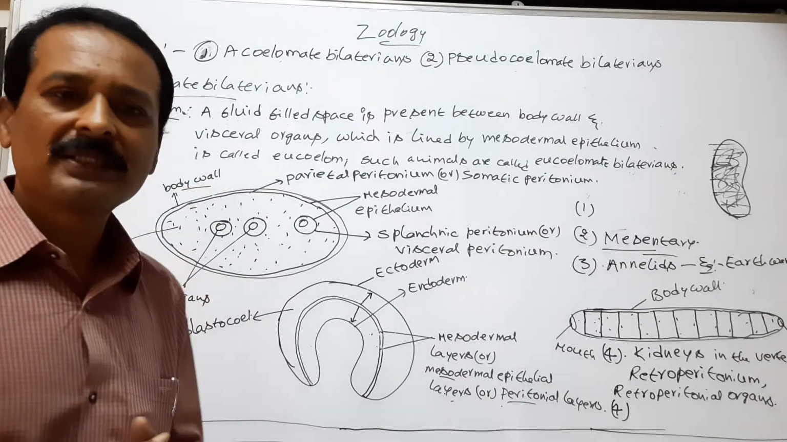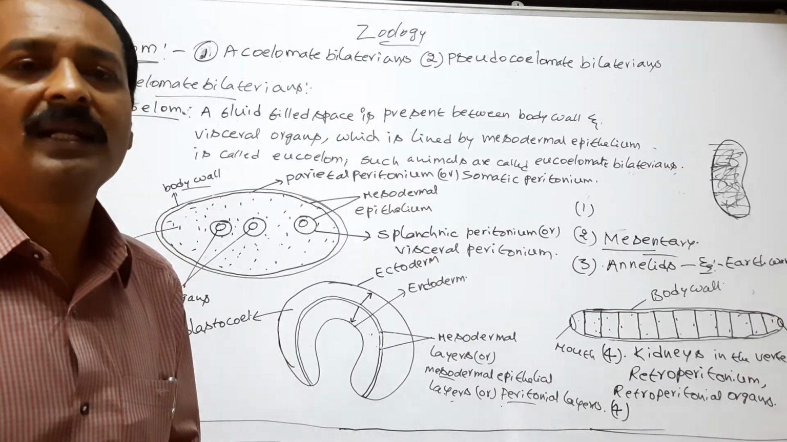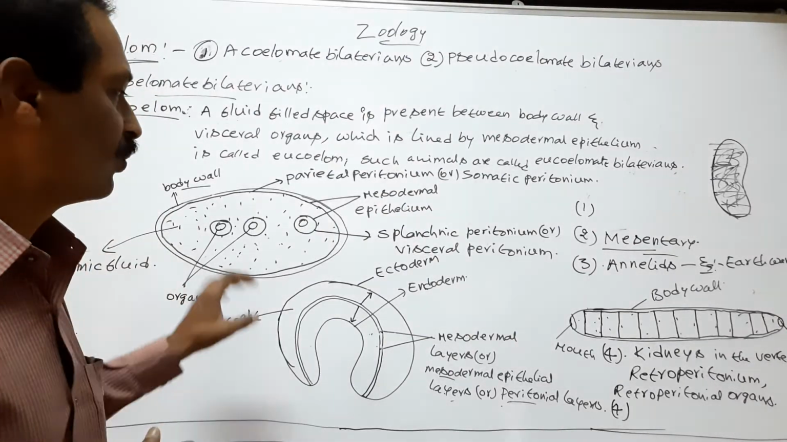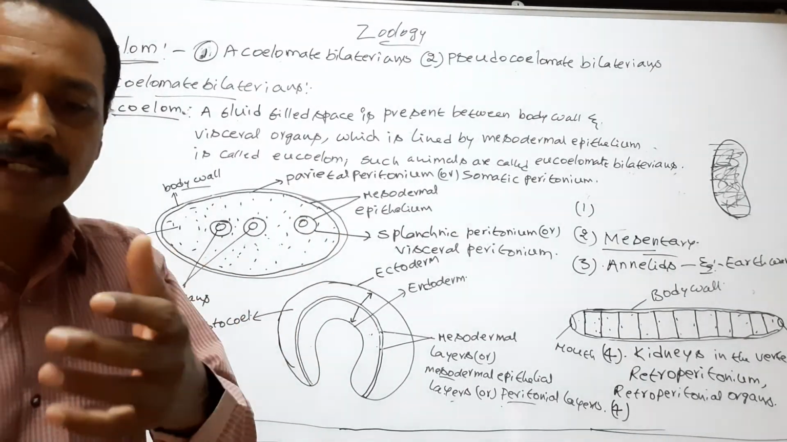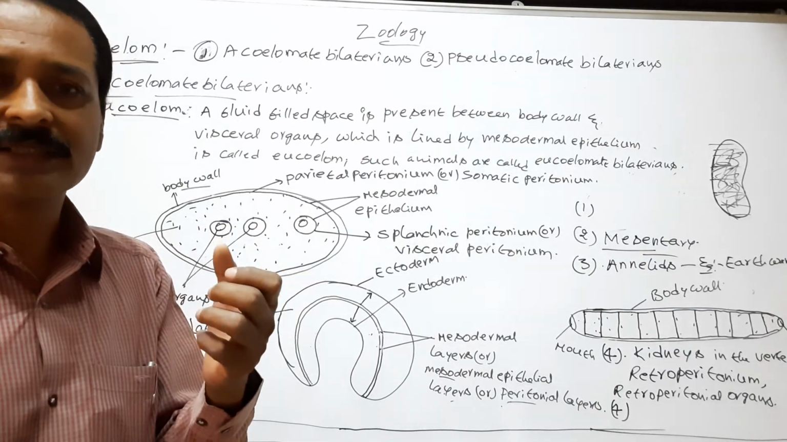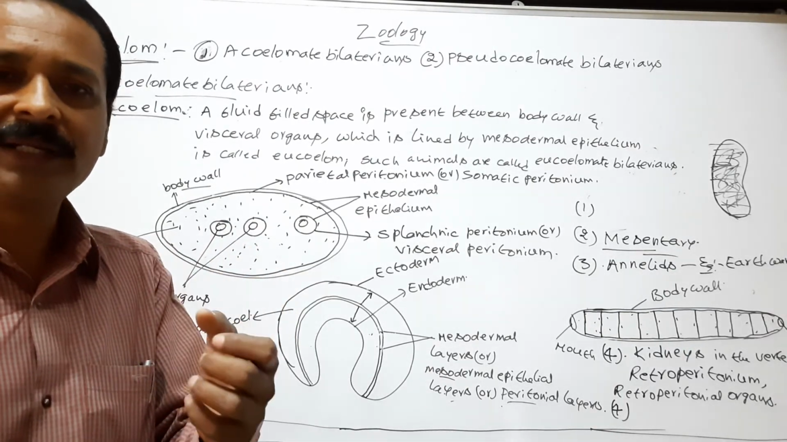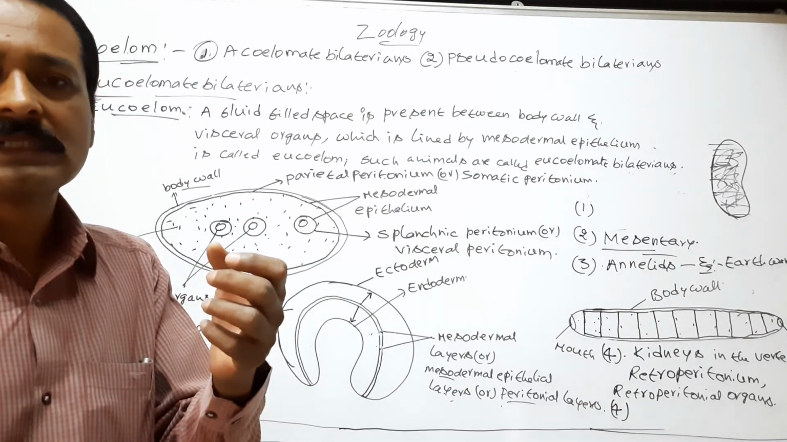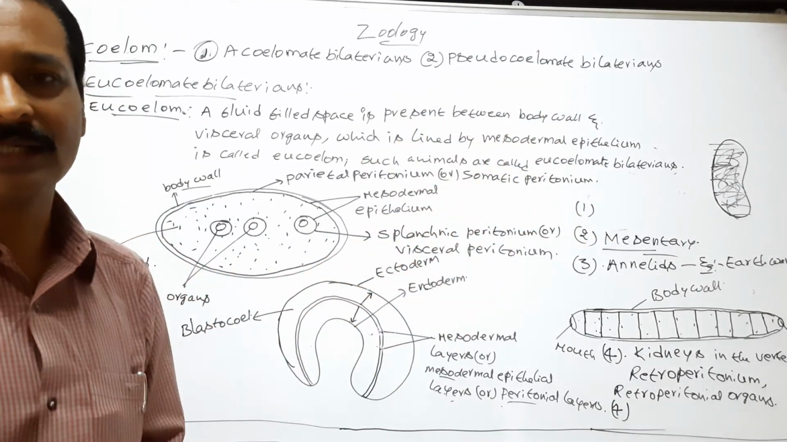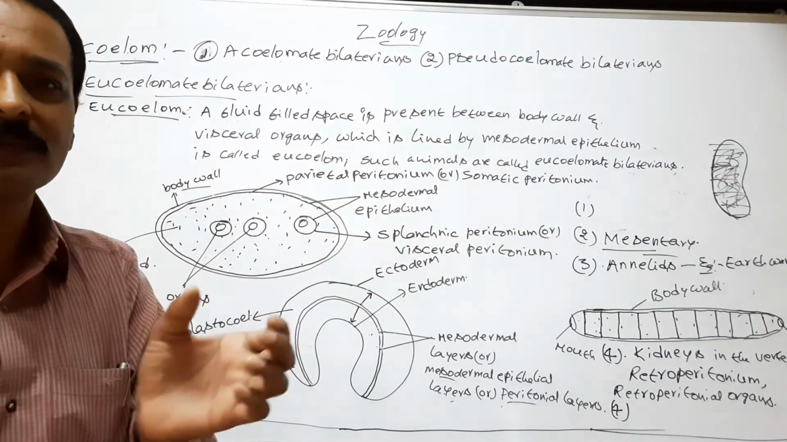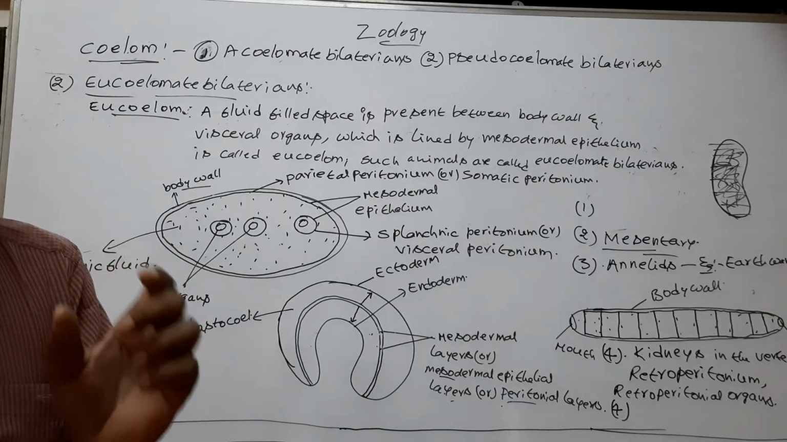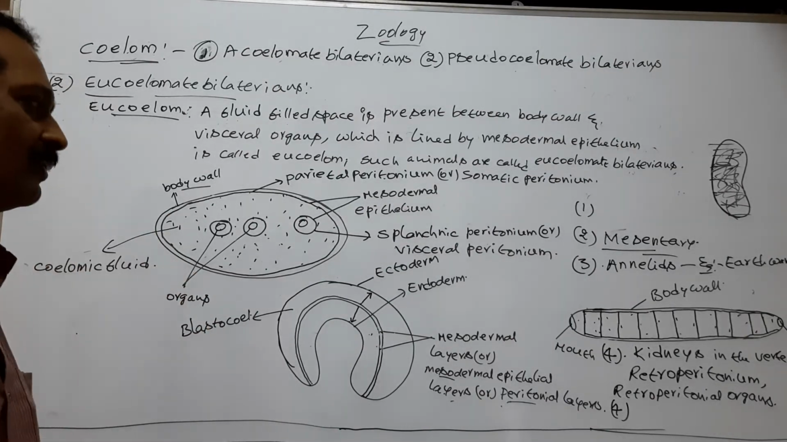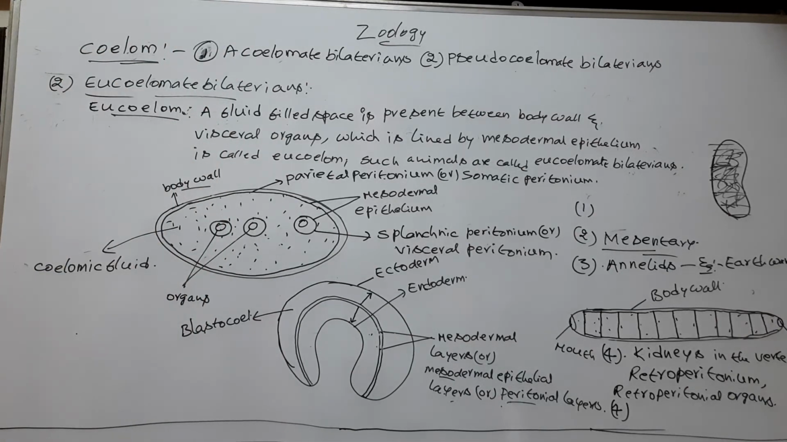So the eucoelomates develop circulatory systems to overcome this problem. The circulatory system collects the nutrients or digested food from the alimentary canal and supplies them to body organs. So the eucoelomate develops a specific circulatory system for transportation of digested food from the alimentary canal to body organs.